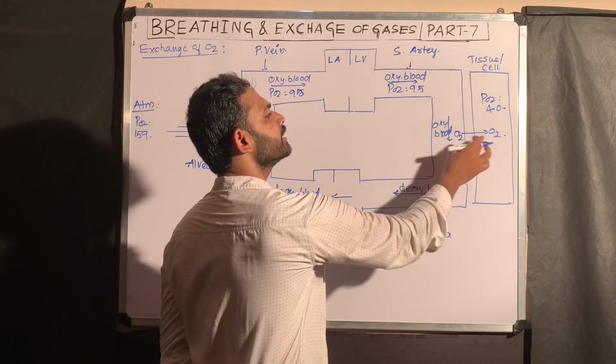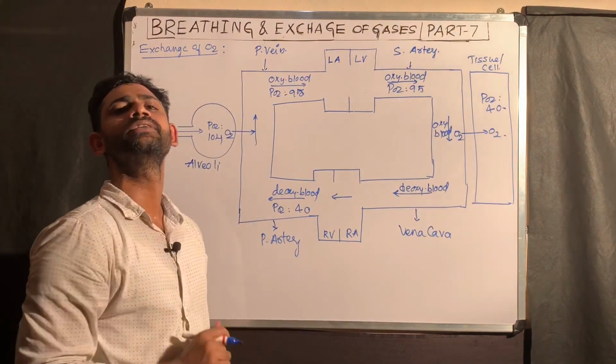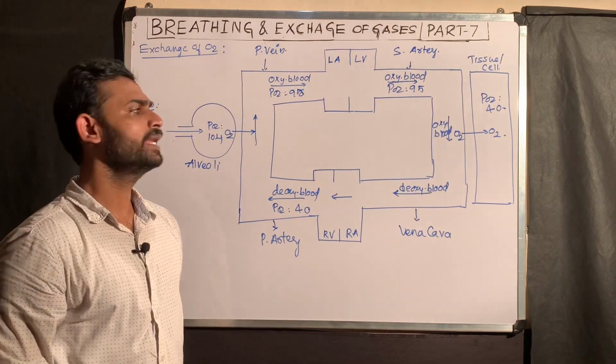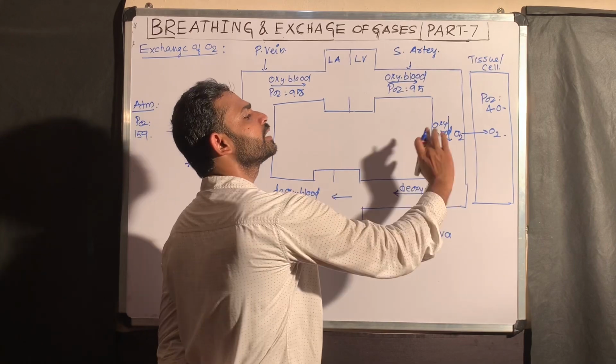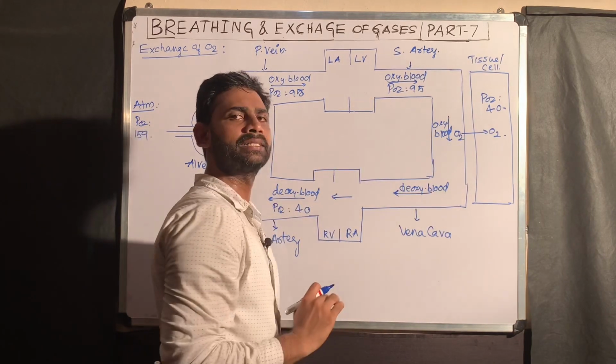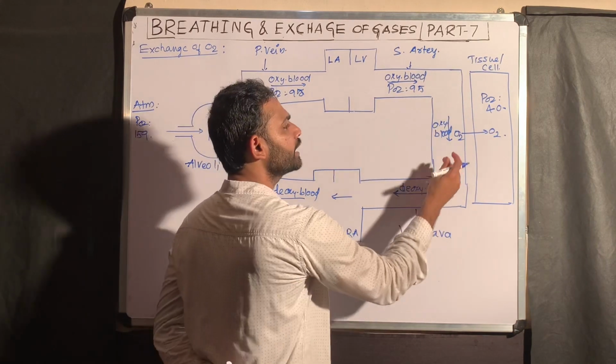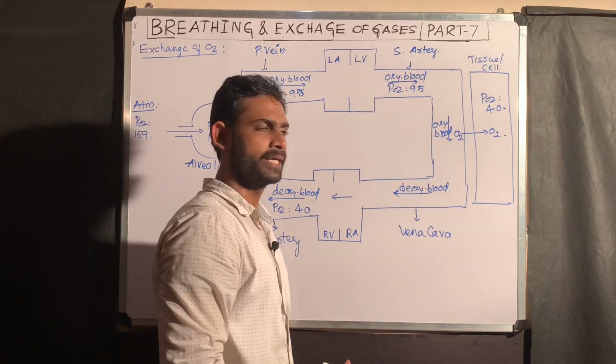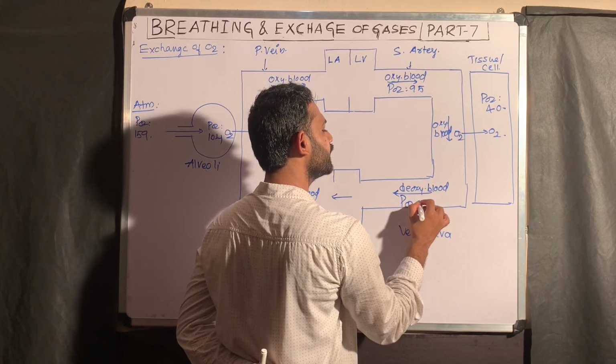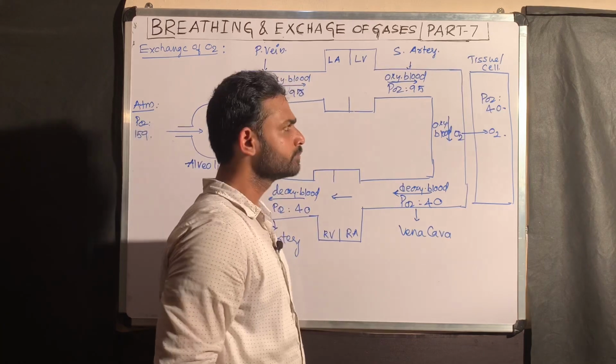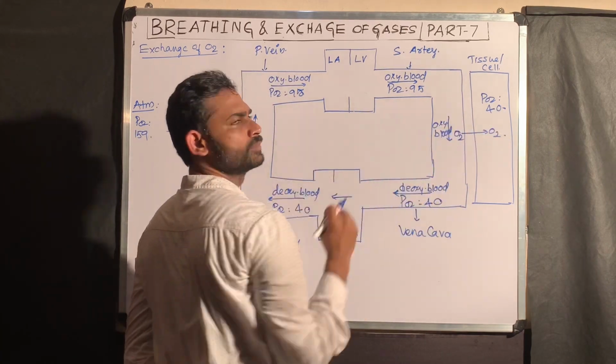This type of exchange is called systemic gas exchange of oxygen. When the oxygen is moving, carbon dioxide simultaneously enters; that I will explain later. The oxygenated blood becomes deoxygenated. What is the PO2 in deoxygenated blood? That is 40, equal to the tissues.